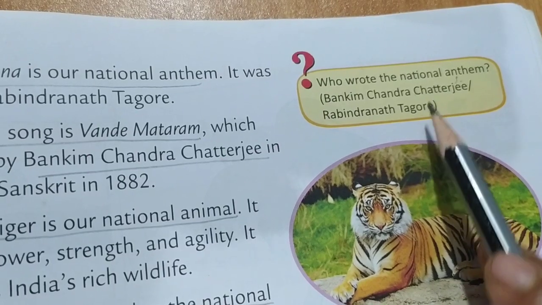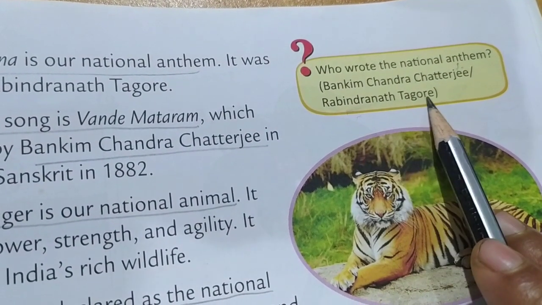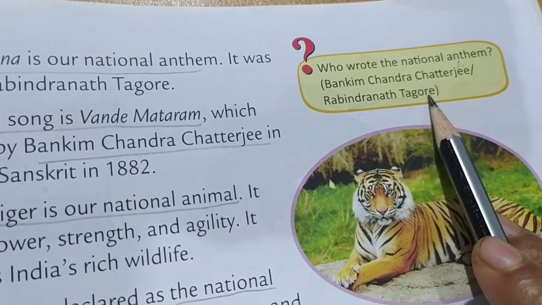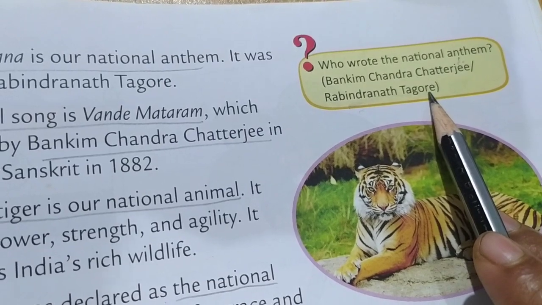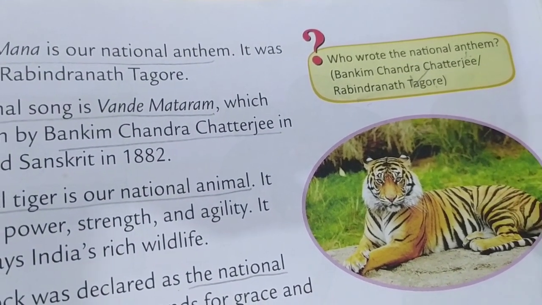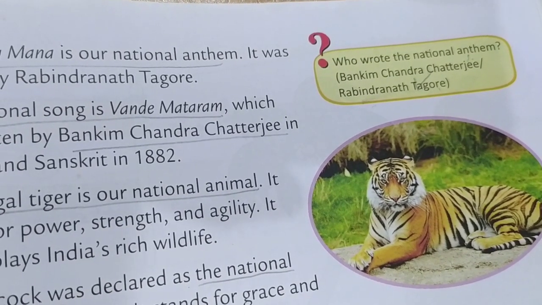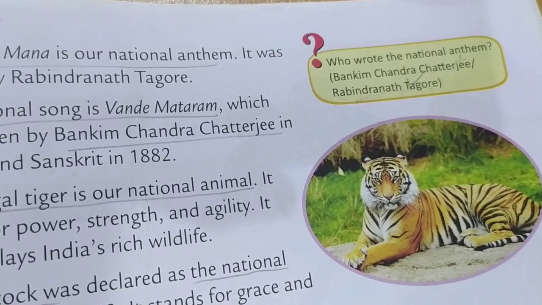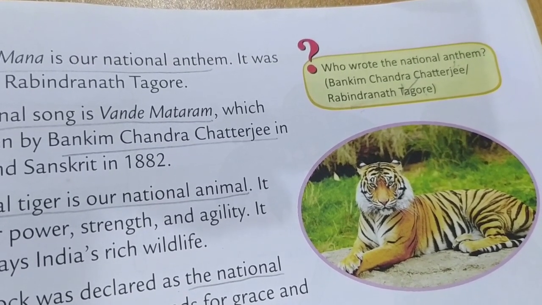Then who wrote it? That is written by Rabindranath Tagore. So all of you put tick on Rabindranath Tagore with your pencil. Okay. Who wrote national anthem? All of you say. Yes, Rabindranath Tagore.